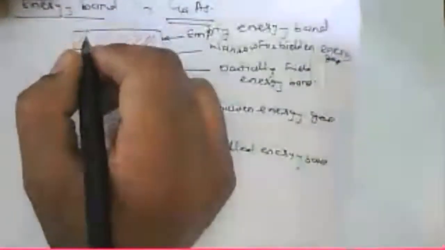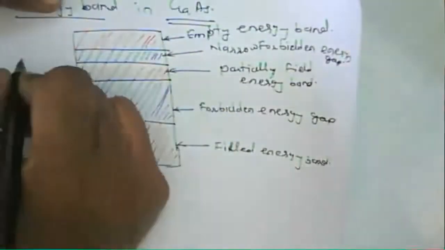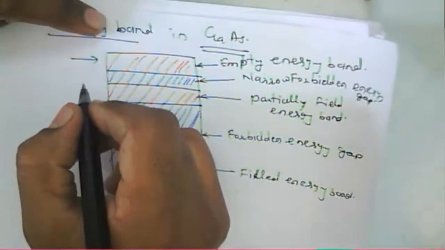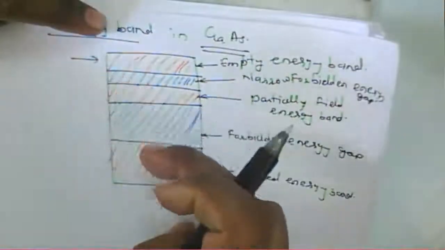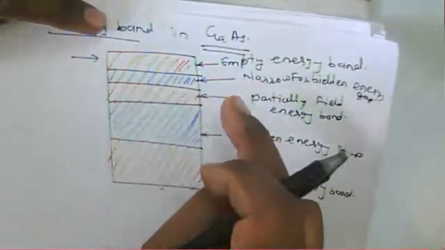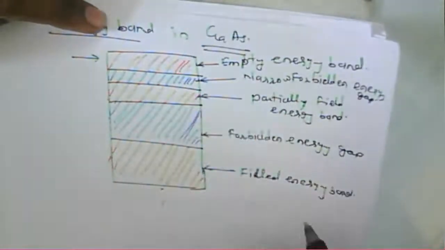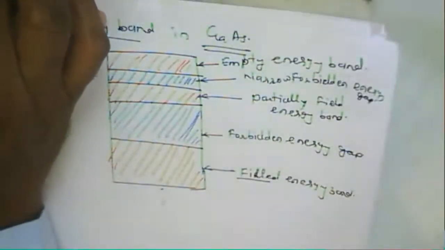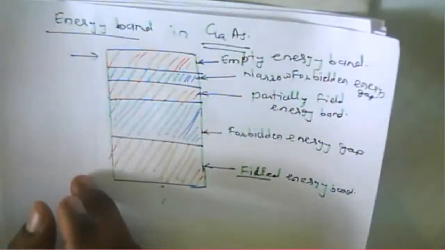Now you can see in this particular figure how gallium arsenide works, and how the transferred electron effect occurs in gallium arsenide. It is about the energy band in gallium arsenide. So if you see, it has an empty energy band, and that empty energy band is higher in the energy band, it is the highest.